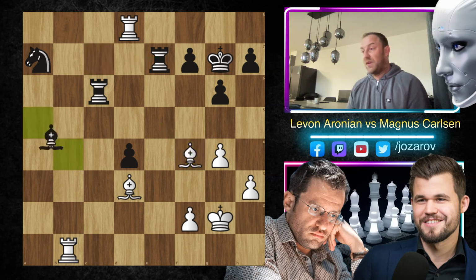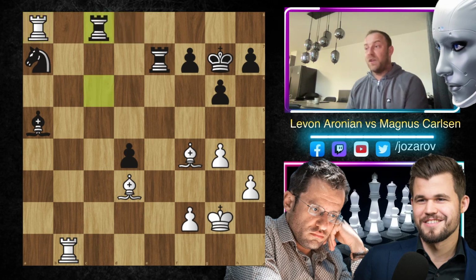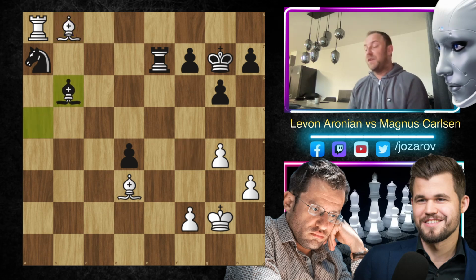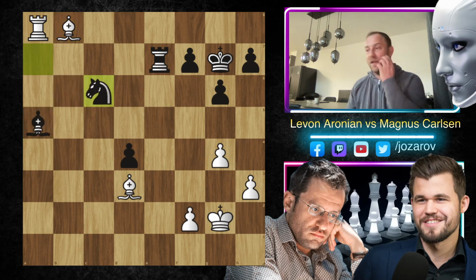In the continuation of the game, bishop to a5 played by Magnus, rook to a8, attacking the knight. We have rook to c8, and now rook to b8, and here Magnus Carlsen hoped again for some trading of pieces. After bishop to b8, we have now bishop to b6, and this was now a huge blunder also by the world champion.